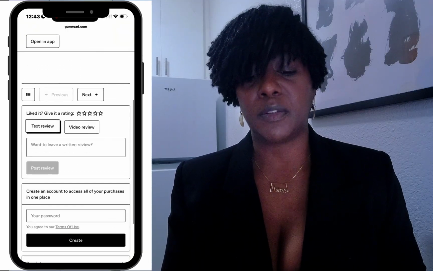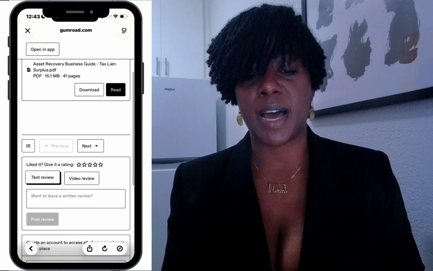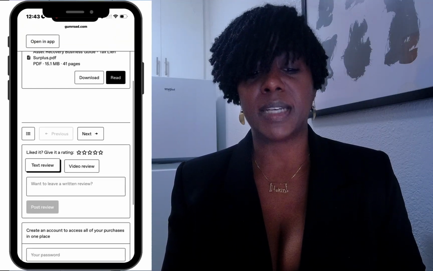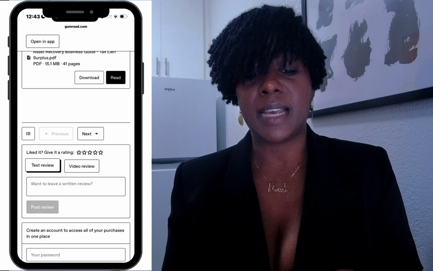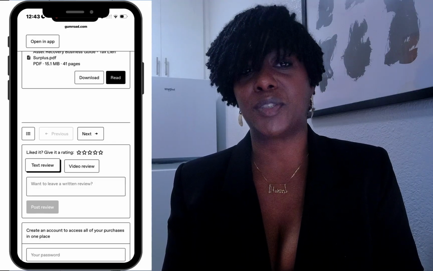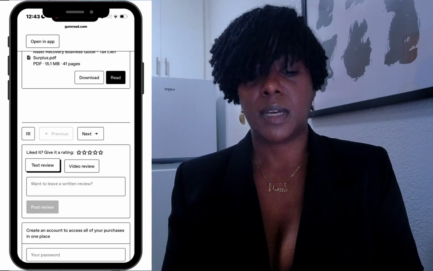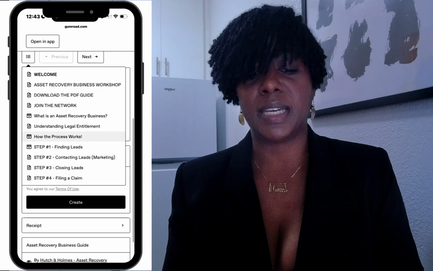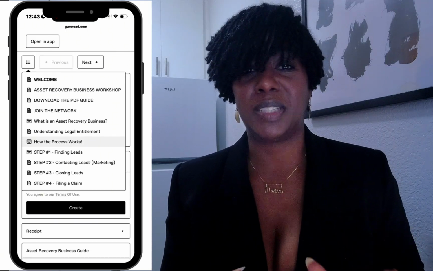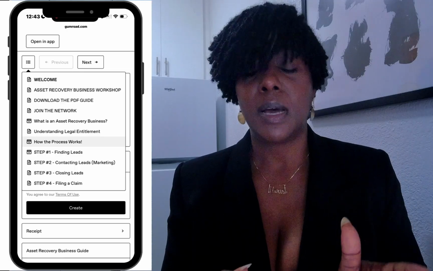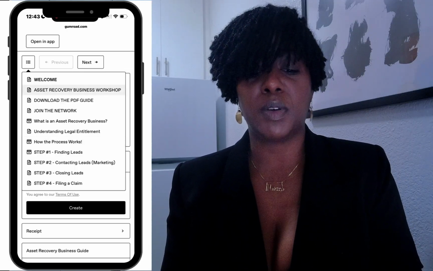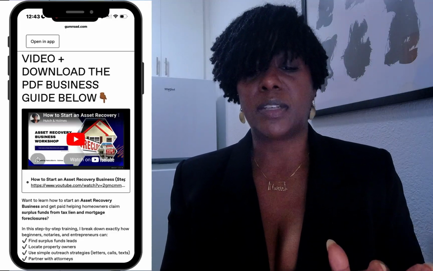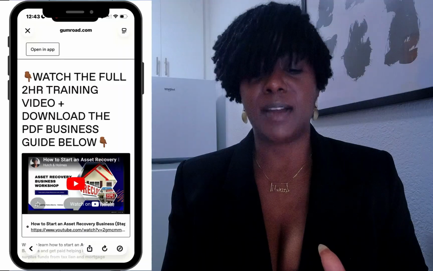What you will notice that's different on your mobile device is that you do not see the menu, but the menu is actually this button right here that looks like it has 3 dots and 3 lines. Looks like a menu. When you select that, you will come right to the exact same menu that you see on the left-hand side on a desktop view. So you can go to welcome, you can go to asset recovery workshop, and this says to watch the video and download the PDF.